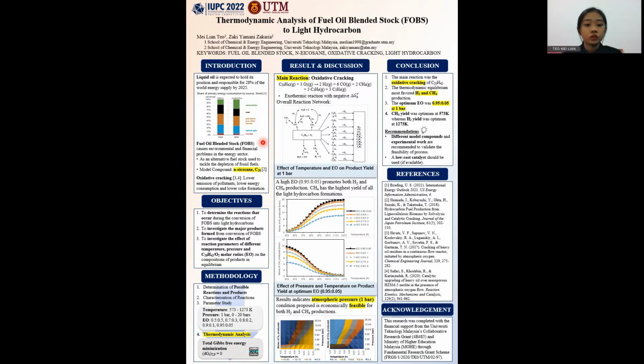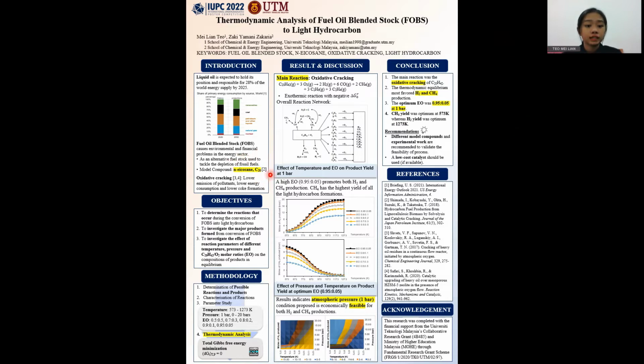So, why was FOBs chosen? This is because FOBs is an undesired product from the petrochemical refineries and it is very difficult to further process. The direct usage of FOBs leads to environmental, financial, storage, and treatment problems. Heavy fuel oil, HFO, was an example of FOBs. Due to the high percentage of saturates in HFO, N-eicosane, C20, was chosen to represent HFO,